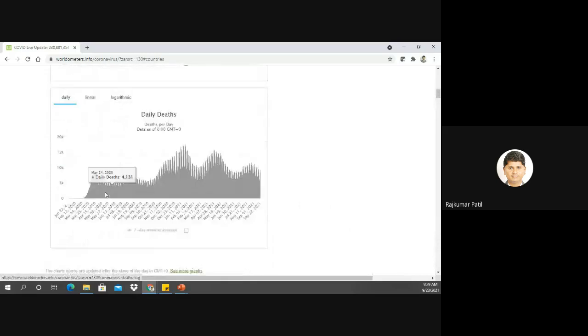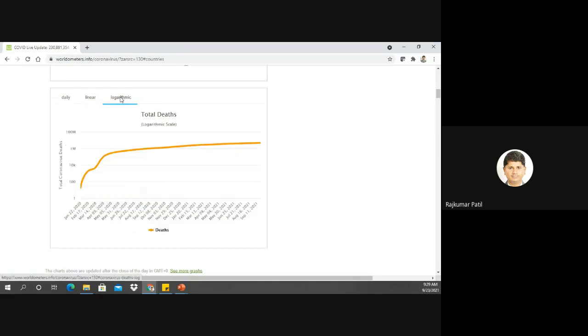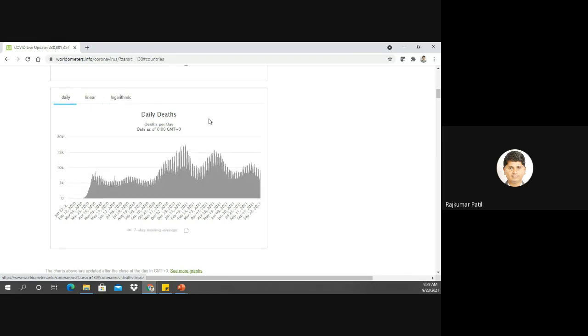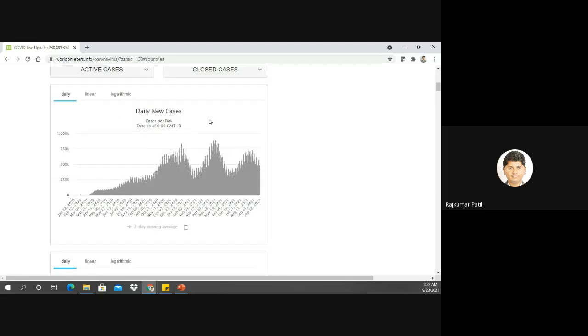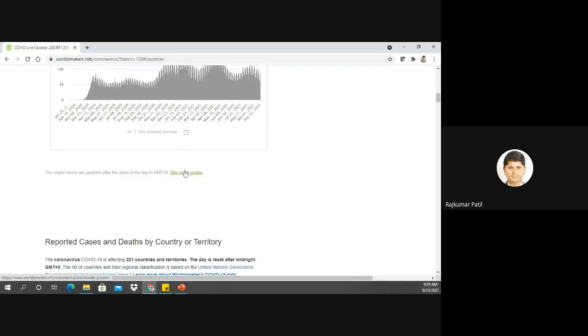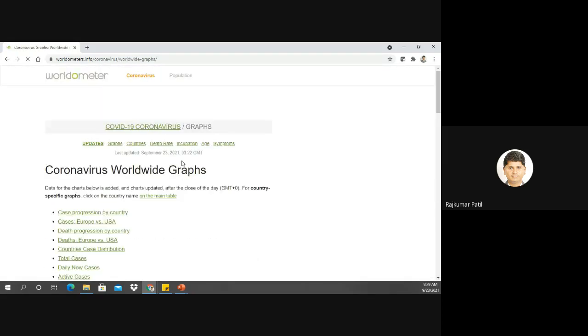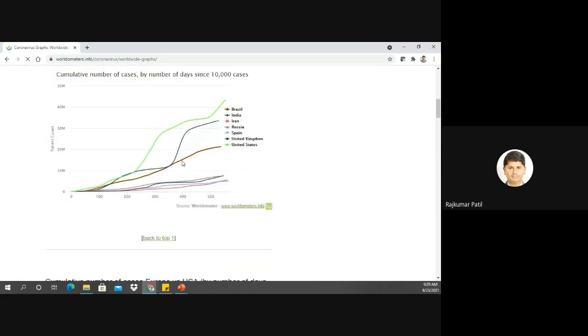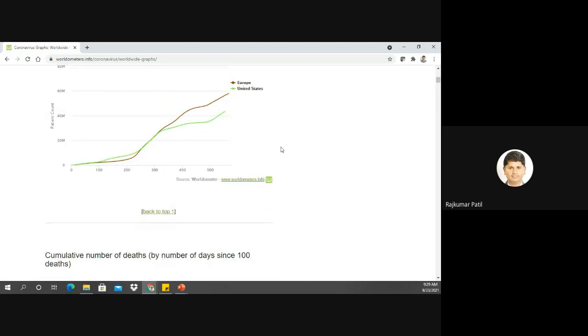Again, there is a particular type of chart you can see for the deaths. Again, in that, this is the plain scale, this is a linear scale, this is logarithmic. Again, here you can see the Delhi new cases data, this is the death cases. So you might have seen that different graphs are plotted on Worldometer. So Brazil data, India's data, Iran data, and so many data are there.